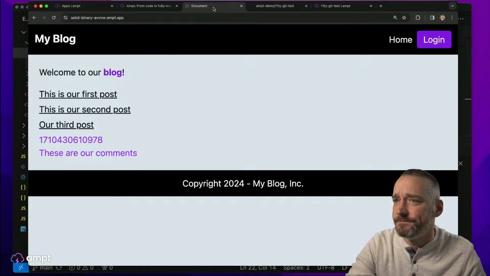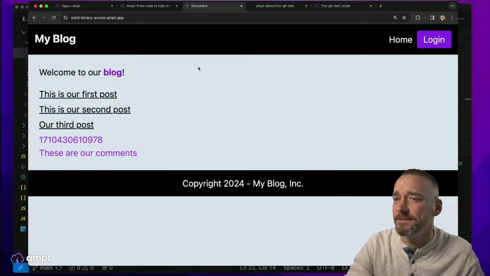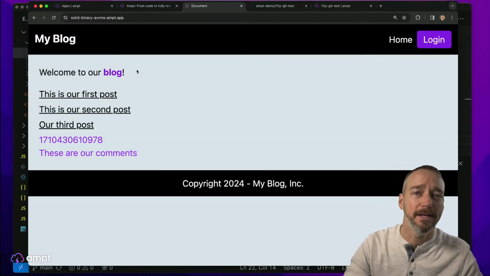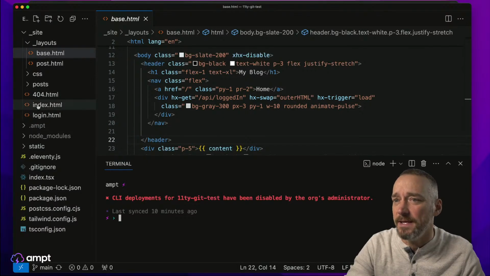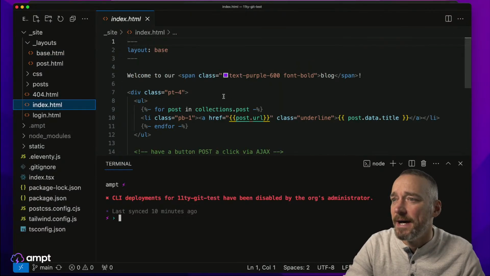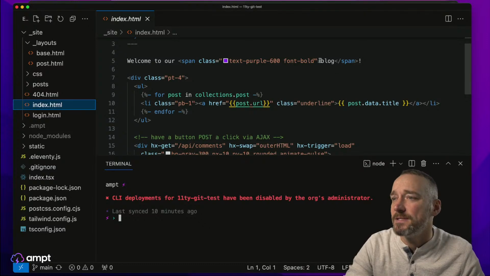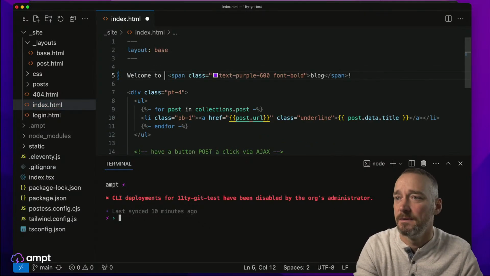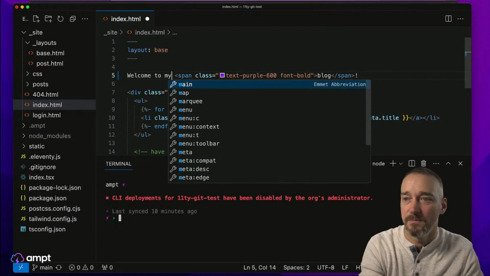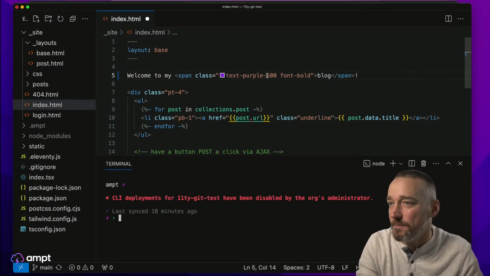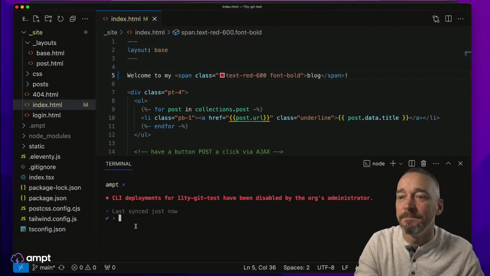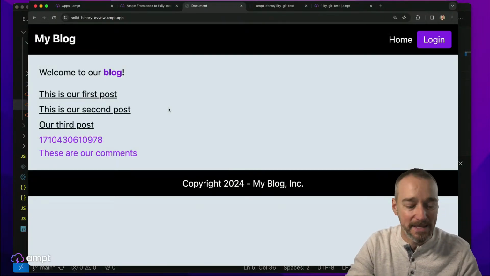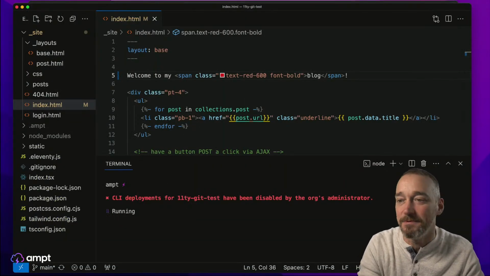So if we look at our app here, which is labeled document, that's super helpful. So it says, welcome to our blog, and we want to change that content. So let's go to the index page here, and it says, welcome to our blog. So this is going to say, welcome to my blog, and I don't like the purple, so we're going to change this to some annoying, ugly red text like this. Now, this is synced, okay? So if I go back here and I refresh this, actually, it's not going to change because I need to be running dev mode, sorry.